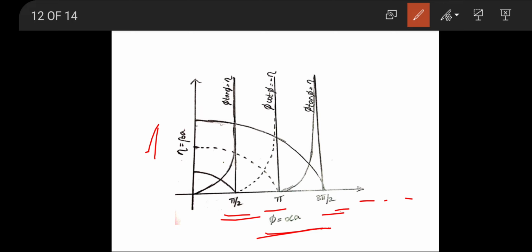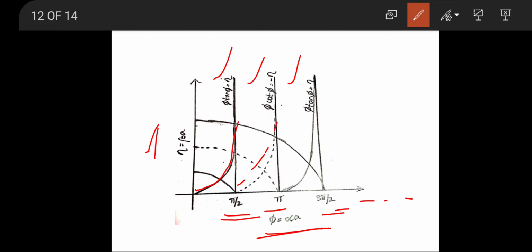So if we draw these values, here we get phi tan phi equal to eta, phi cot phi equal to minus eta, and phi tan phi equal to eta. These were continuous. So to get the solution, we are representing these curves by the variation of phi tan phi with eta as continuous waves, which means phi tan phi equal to eta is represented as continuous waves, and phi cot phi with eta we are representing as dotted lines.